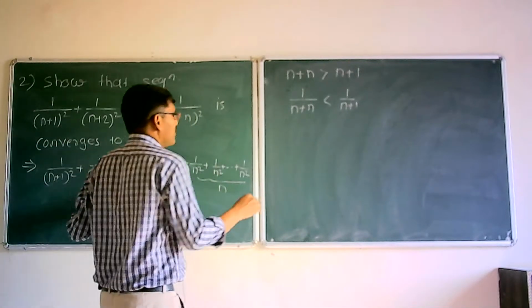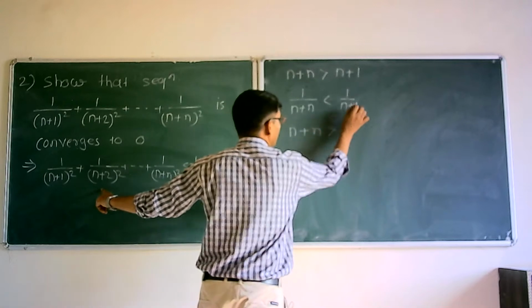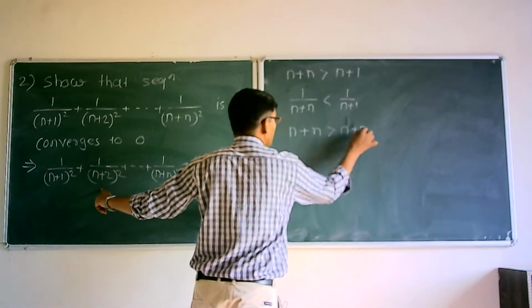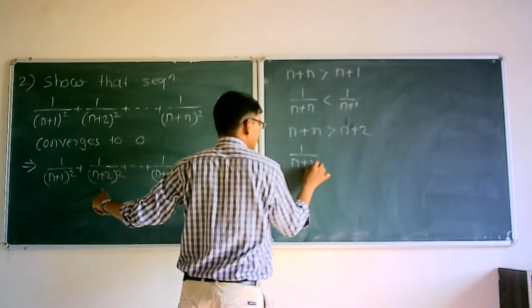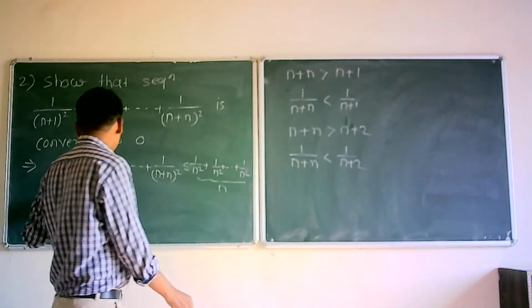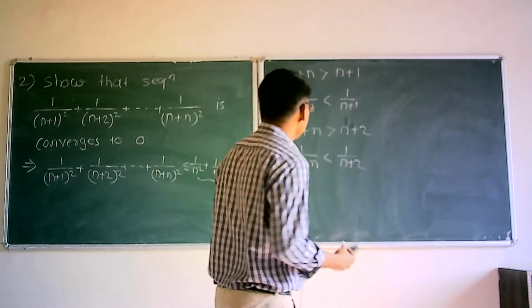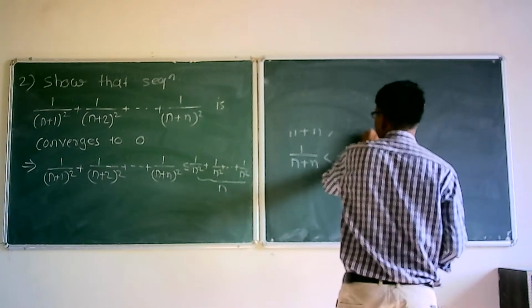Similarly, 1 upon (n+2)² is greater than 1 upon (n+n)², so 1 upon (n+n)² is less than 1 upon (n+2)². So each of these terms is greater than 1 upon (n+n)². That is, we can write